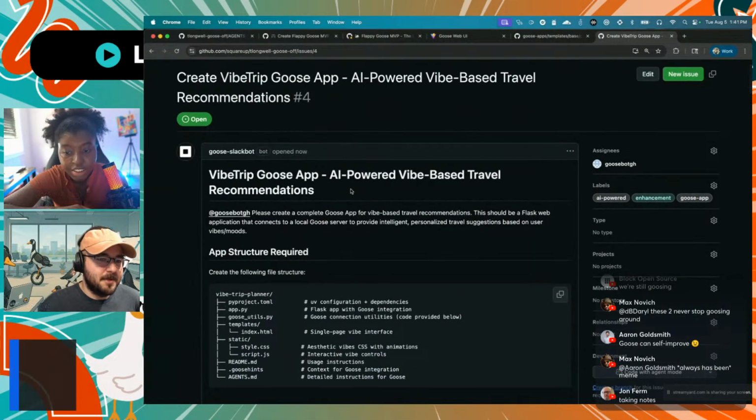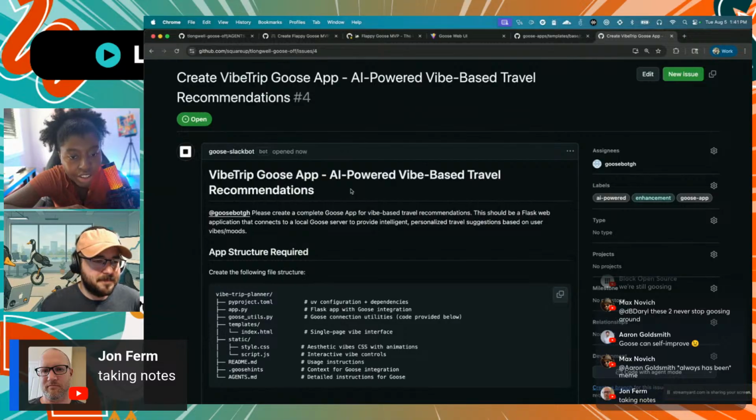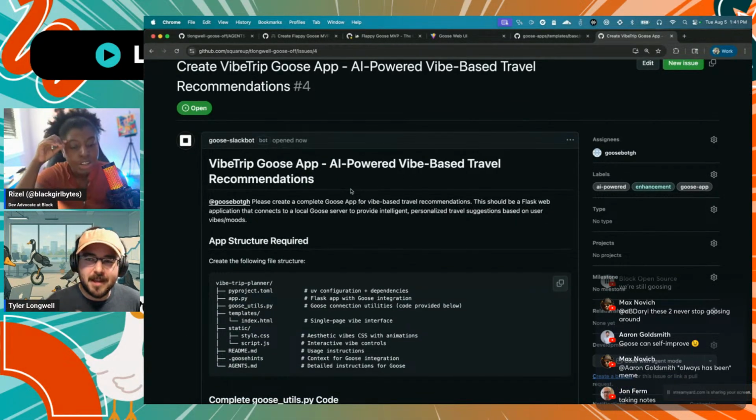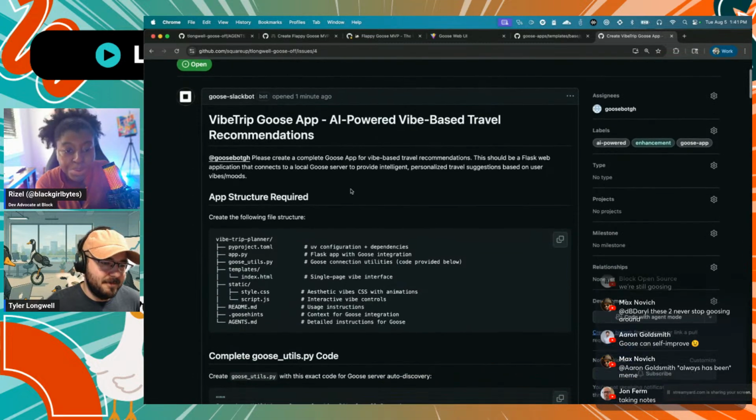So it put together a spec for an application. And now our headless block of geese is going to go ahead and make this application for us. It's going to use the Goose Apps framework to connect this web app to your local Goose. And you'll have a cool AI-powered Vibe trip planner. Oh, shoot. This is cool.